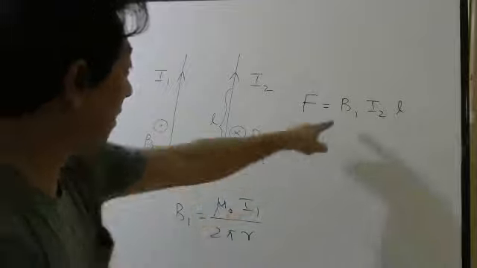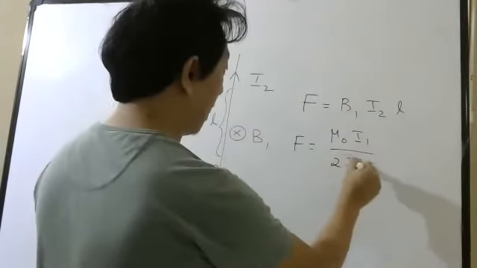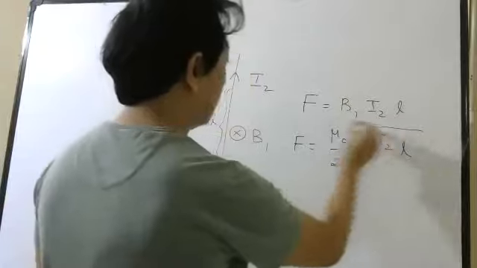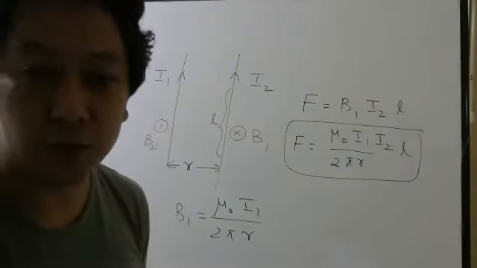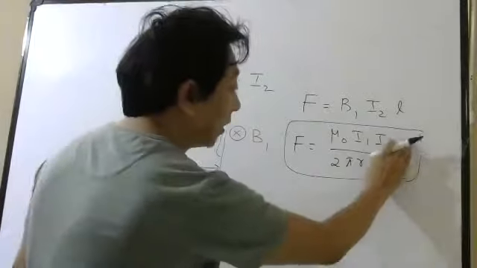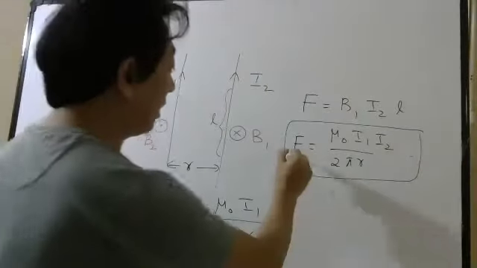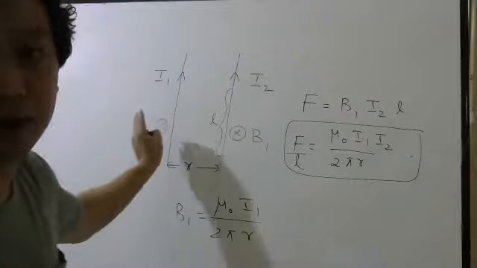So substitute this magnetic field: mu naught I1 over 2 pi R, times I2 L. So this is how you can find so easily the force between two parallel current carrying straight wires. Of course, this is force on some length. Now, if you want force per unit length, you divide by length. Students, you can do the same thing for this wire also.